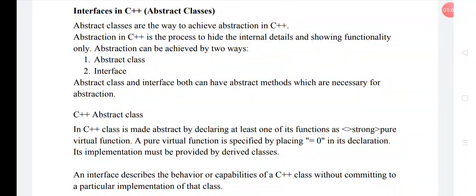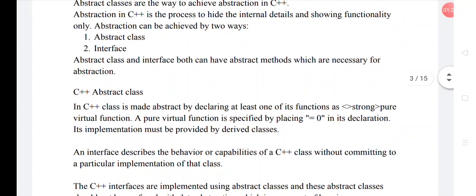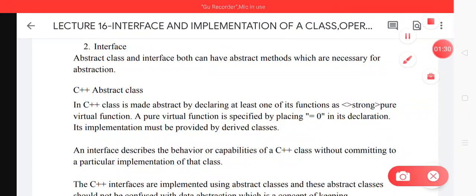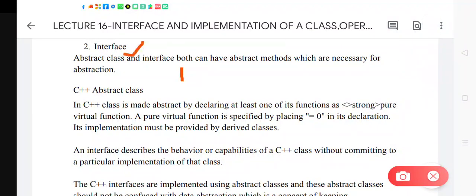Interfaces in C++ define the mechanism of abstraction. Like we have heard about interfaces in Java, which provide the behavior of any function inside the Java class, similarly, abstraction in C++ is a process which hides the internal details and shows the functionality only, or the output only. Abstraction can be achieved in two ways here. One way is through abstract classes and the other way is through interfaces.